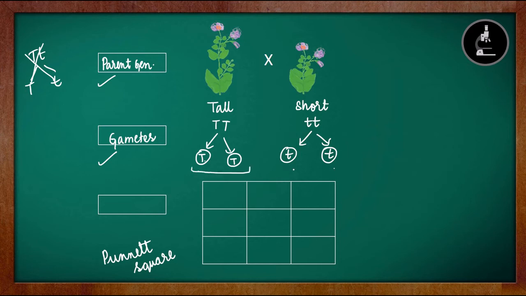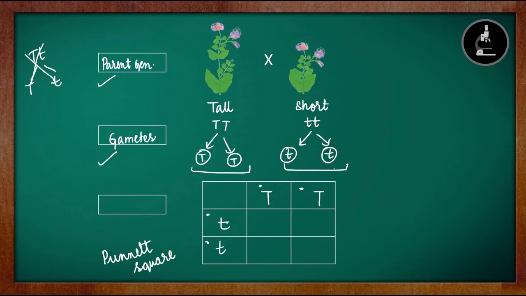So this is one parent, this is another parent. One parent's combination we will write here, and the other parent's combination we will write here. First, we can take any one. For example, these two we are taking, so we will write here. Then these two we are taking, so we will write here. Now we are going to see the possibilities.